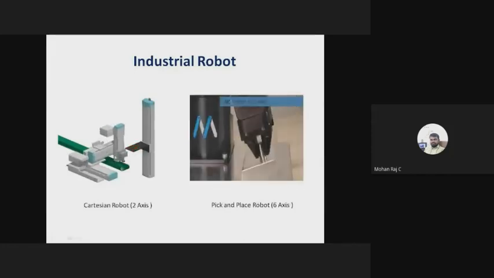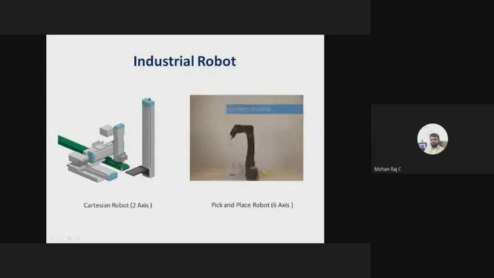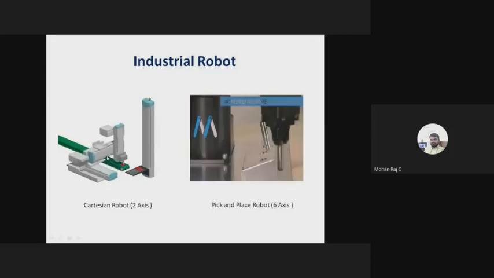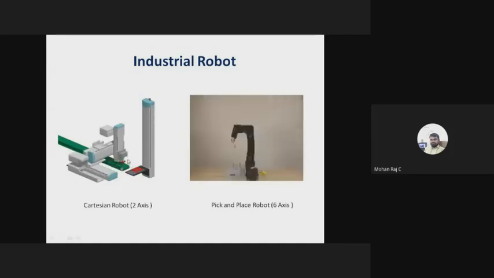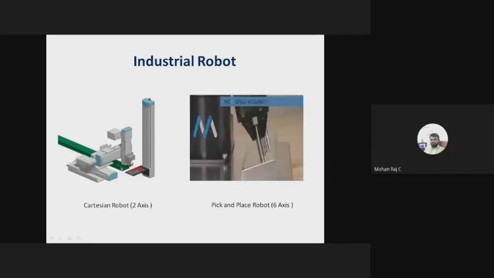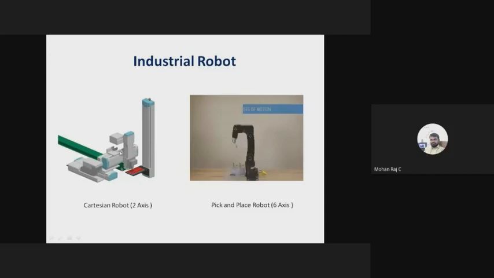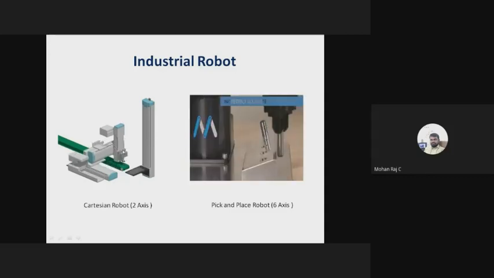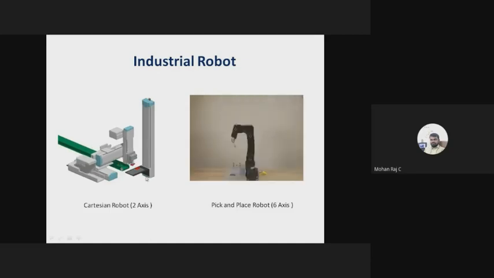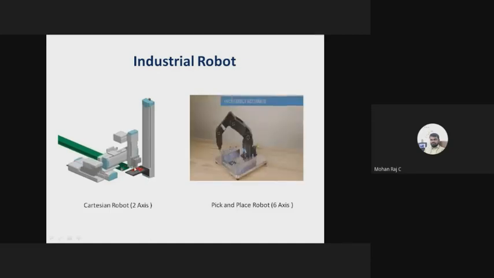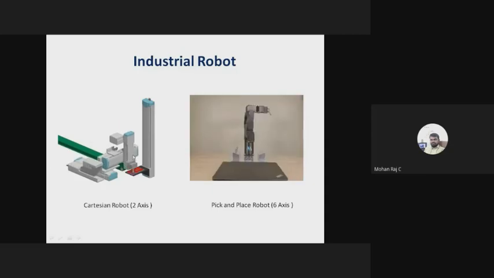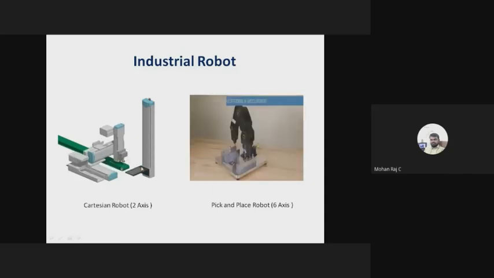Let us see the movement of this robot. In this animation, it is a simple thing, right? It is a simple artificial machine, so I am calling it a robot. It is a Cartesian robot. It does only a dedicated task, right? It takes the workpiece from the conveyor and places the workpiece on this particular arrangement, the work table. In order to complete this task, it moves only in the y direction and negative y direction. That's why it is a 2-axis robot. One axis is moving in the y direction, and the other is the gripper or tool, which is moving in the positive z and negative z direction. So there are 2-axis movements. That's why it is a Cartesian robot or 2-axis robot.